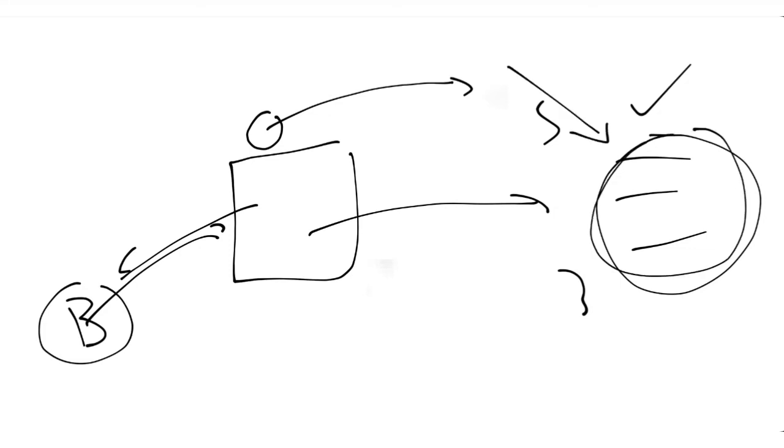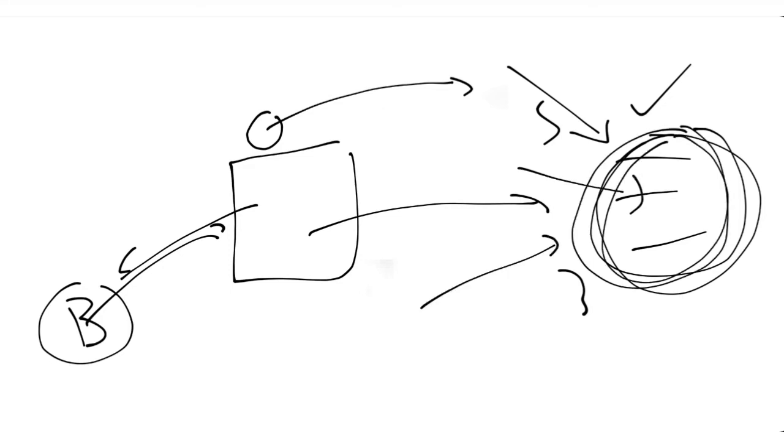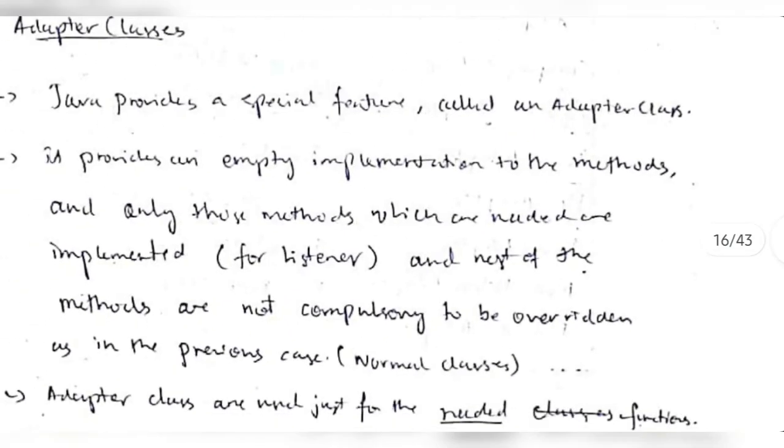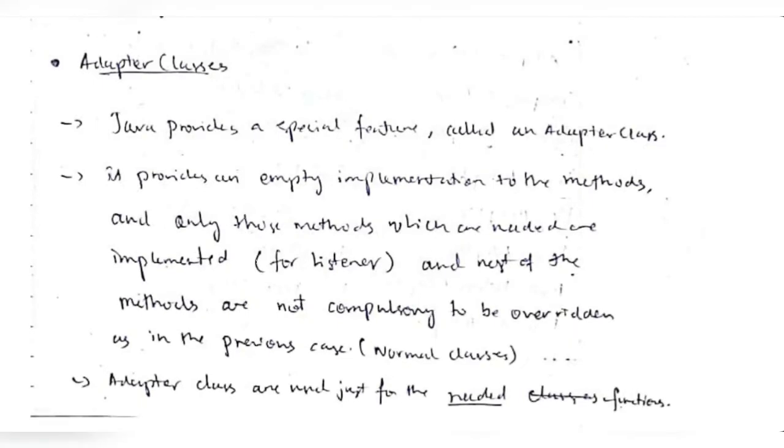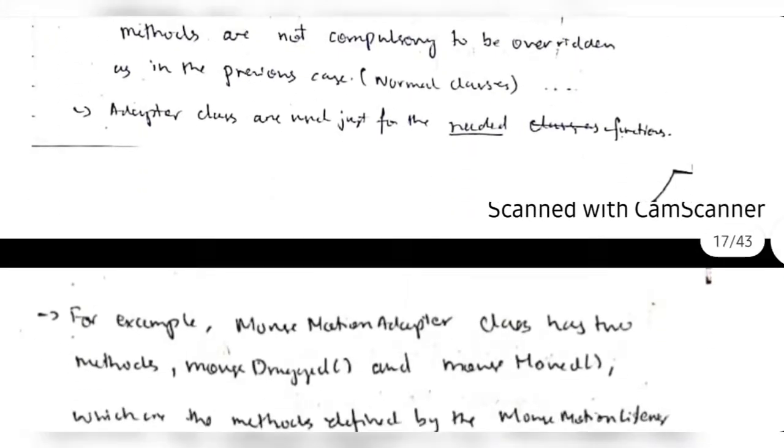What does an adapter class do? It gives us the opportunity to write our own code. It means when a button is clicked, what should be done, that we can edit here. For that, the adapter class will be used, overriding the necessary features which you need to change. Okay, so an example is this.